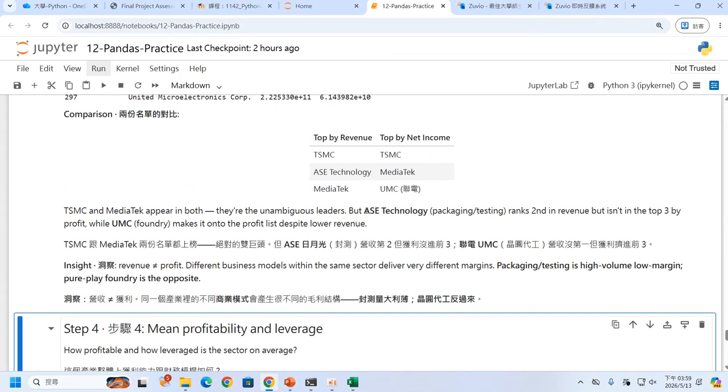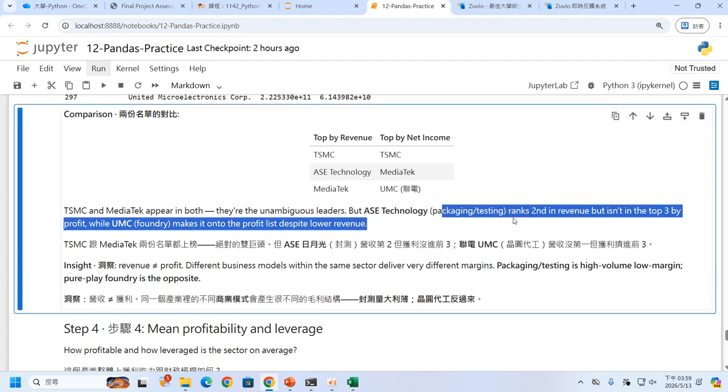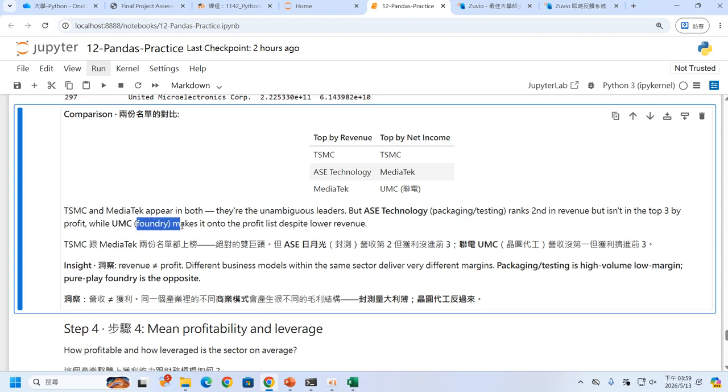Oh, by the way, in today's class we talk about the semiconductor industry, right? But actually, we are in the Department of Business Administration, so I try to ask you to understand what is packaging and testing, and what is foundry. Okay, because that is important business models in the semiconductor, and that is truly different from the other sectors.